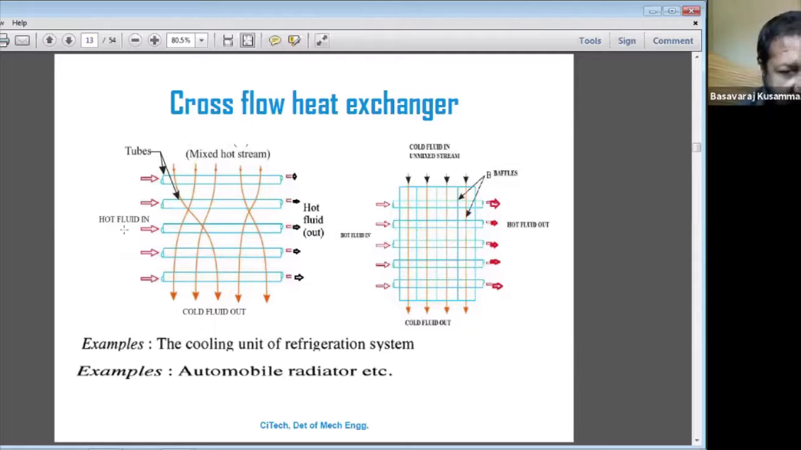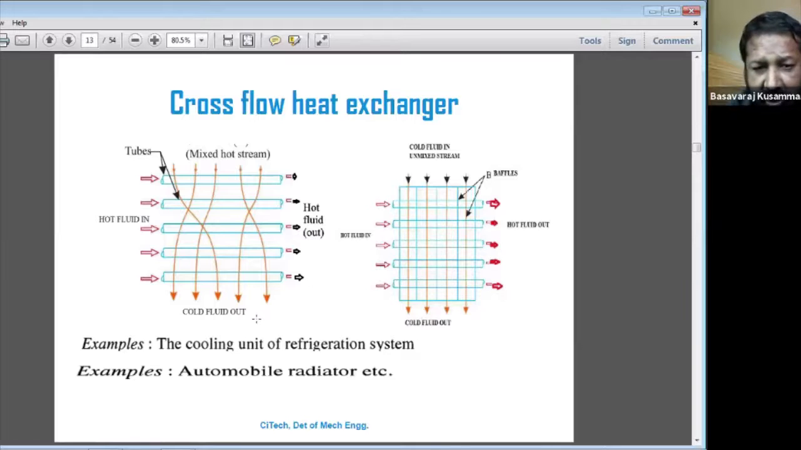If the hot fluid, water or any gas, is flowing in the pipe, these are the tubes. Any cold fluid which flows around the tubes is at right angles to the tube. Inside the tube the hot fluid is flowing. Outside the tube the cold fluid will be flowing at right angles to the hot fluid. That is called a cross flow heat exchanger.